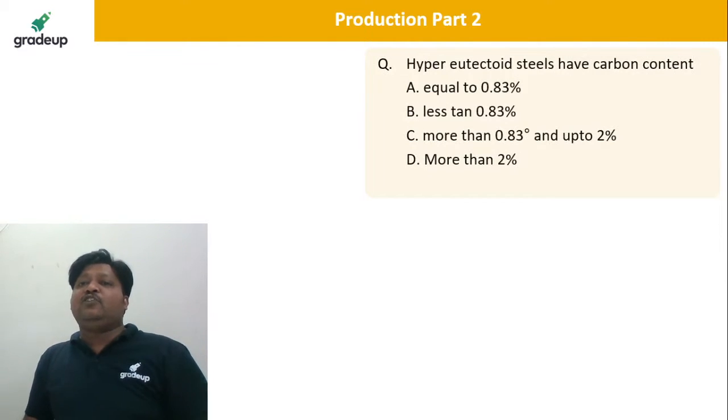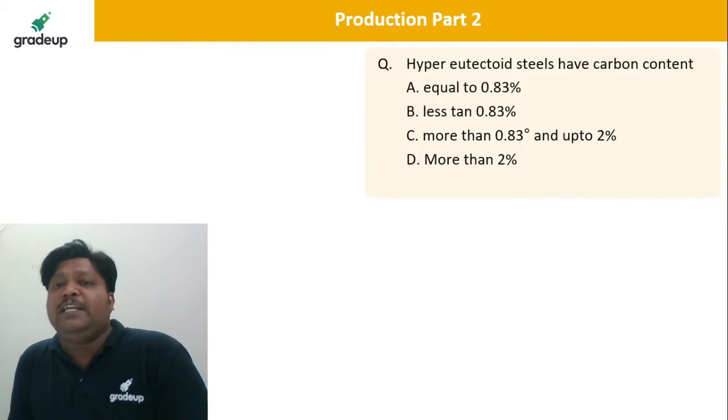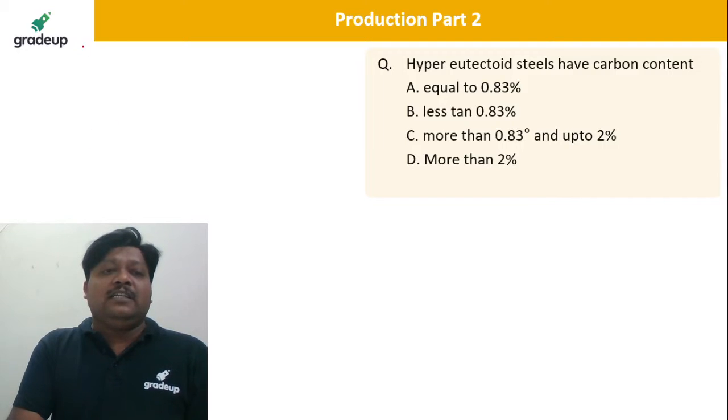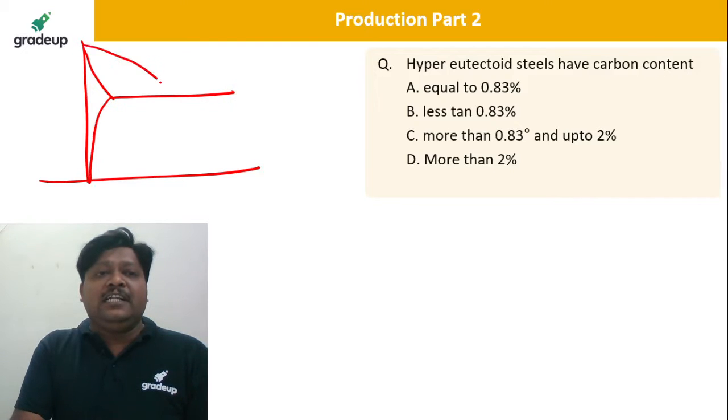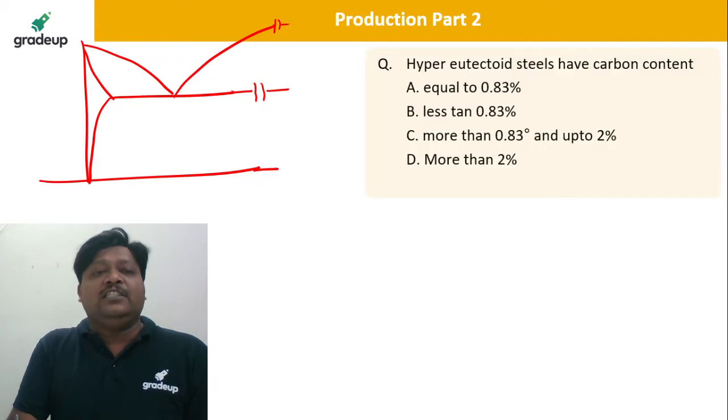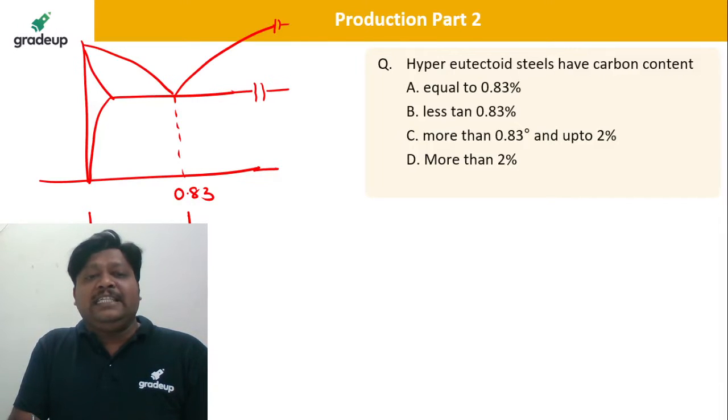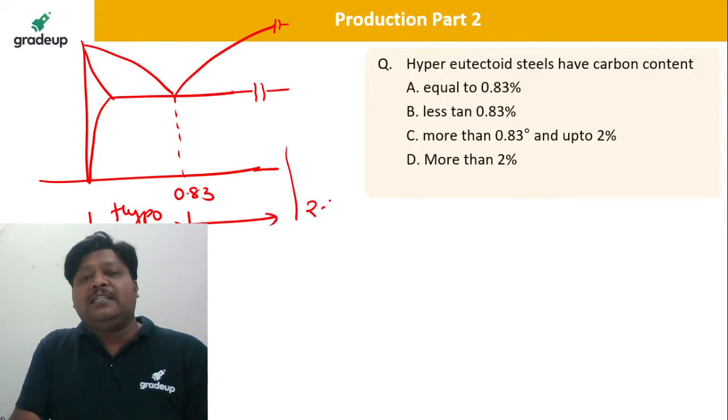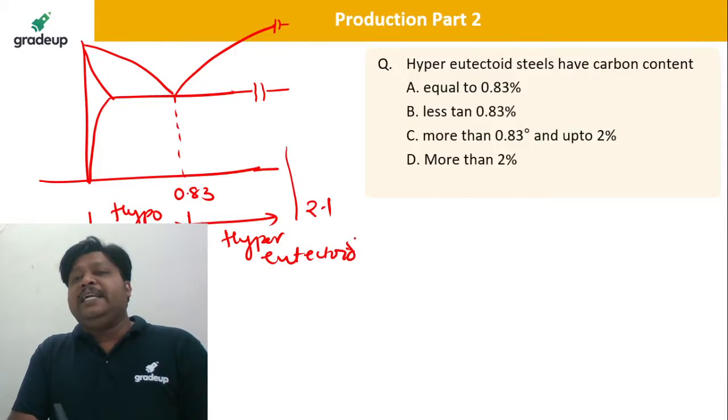The hyper-eutectoid steels have carbon content. Hyper-eutectoid. So if I draw the region which is showing the eutectoid region here. Of course there is still more diagram, but here I try to draw this eutectoid. So this is my 0.83% carbon. Below that it is the hypo-eutectoid, and beyond that up to 2.1% it is hyper-eutectoid.